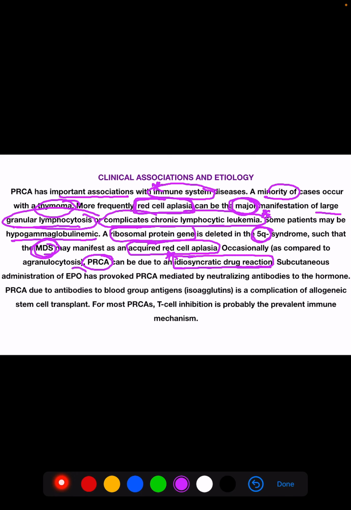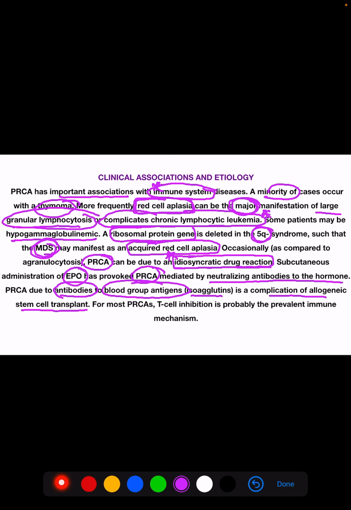If we give erythropoietin by subcutaneous administration, this has provoked pure red cell aplasia by neutralizing antibodies to the hormone. Pure red cell aplasia can also be due to antibodies to blood group antigens, isoagglutinins, which is a complication of allogeneic stem cell transplant.